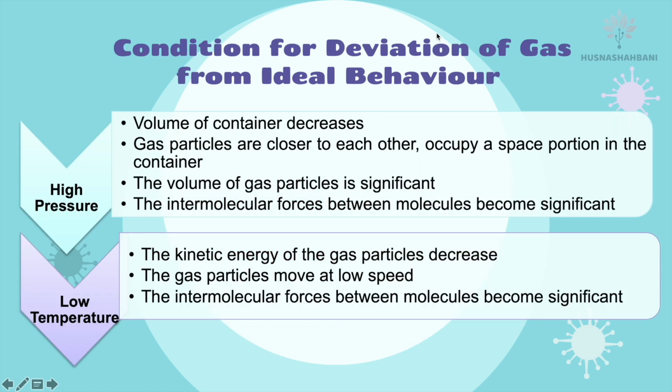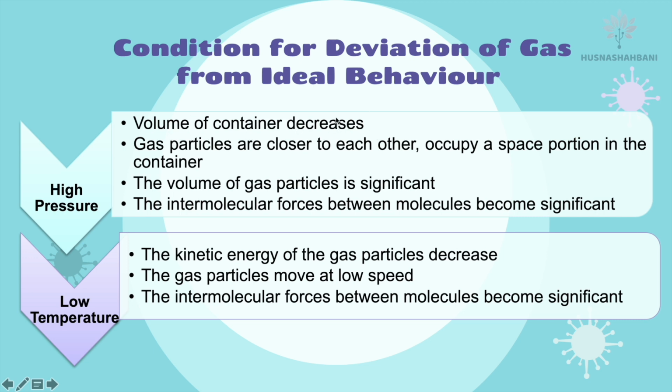Condition for deviation of gas from ideal behavior, meaning from ideal to real gas. These are the conditions: high pressure and low temperature. For high pressure, the volume of the container decreases.